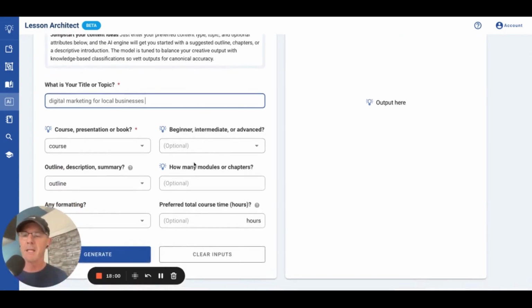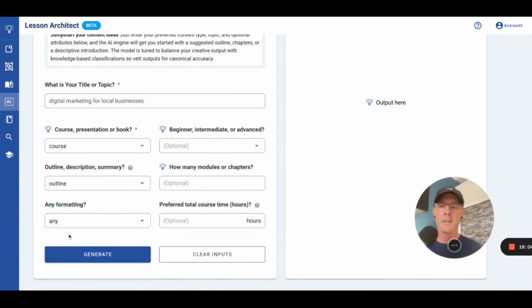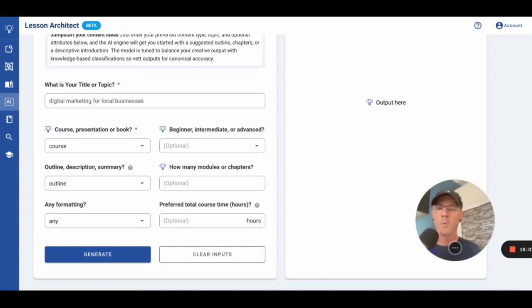But so you have these selects, and consider this kind of guardrails, where we are doing the input prompts on the back end via code and making sure it's correct so that the AI understands, right? So here you can say, I want a course, and the default is going to be course and then an outline.